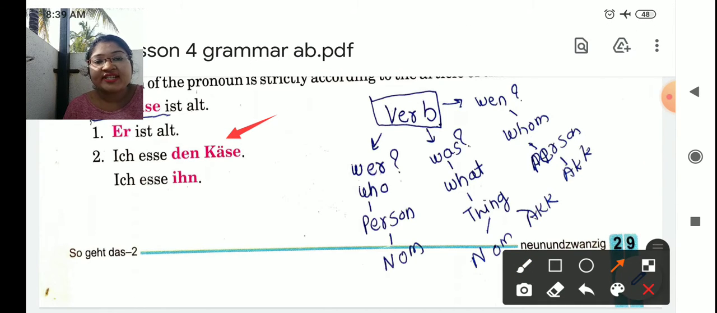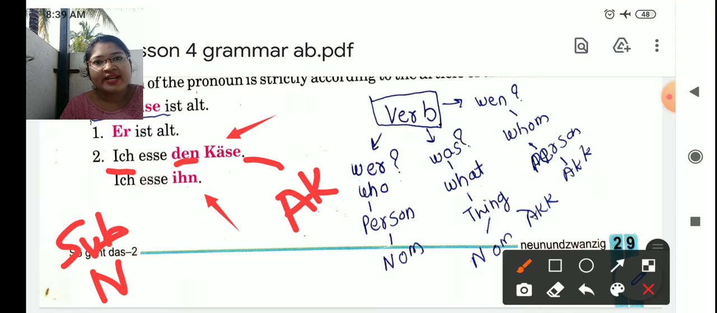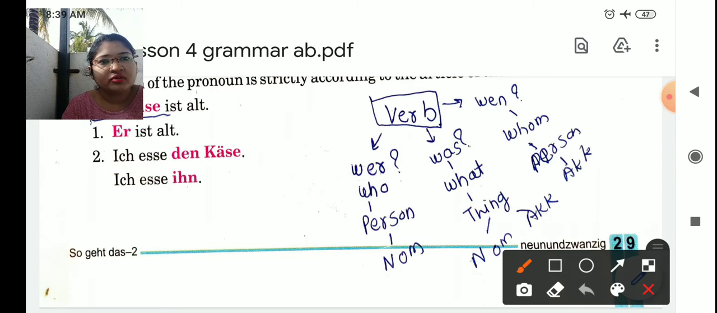Ich esse den Käse. Ich esse ihn. Now students, who is eating? I is a subject. Subject is a nominative case. And what are you eating? You are eating cheese. So that is your accusative case. That's why we have changed it to den Käse. And in accusative, the personal pronoun for er is ihn. I eat it.